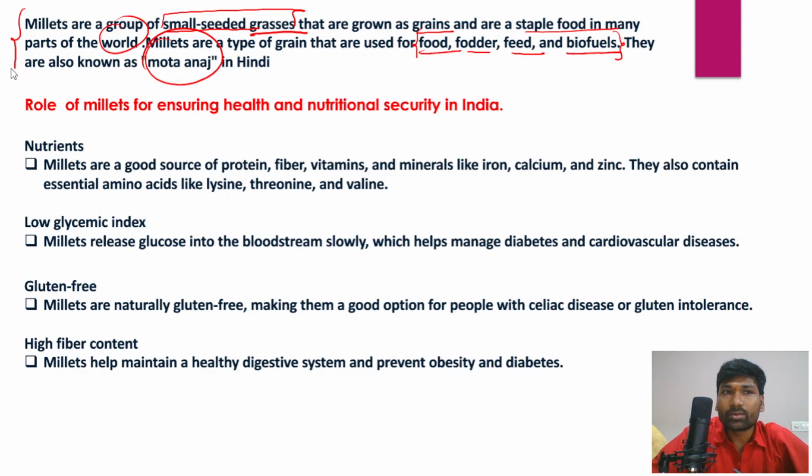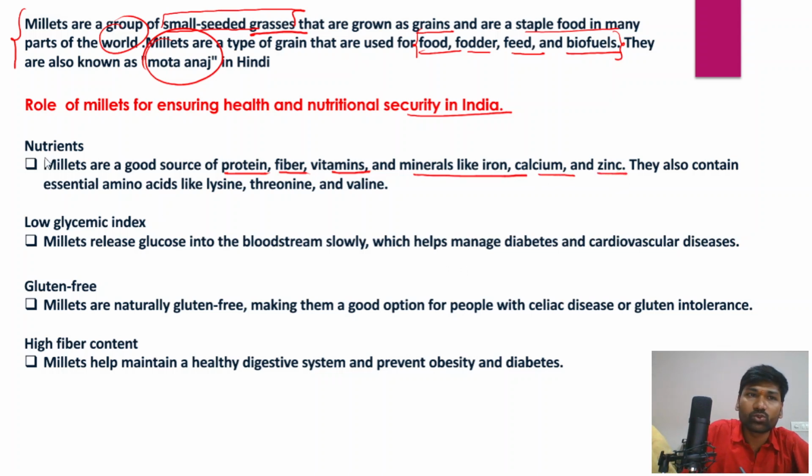After writing a brief introduction about the millets, you need to write the role of millets in ensuring health and nutritional security in India. So how can we ensure the health and nutritional security of India through consumption of millets? Millets are a good source of protein, fiber, vitamins, and minerals like iron, calcium, and zinc. And in fact, these nutrients also contain essential amino acids like lysine, tyrosine, and valine.